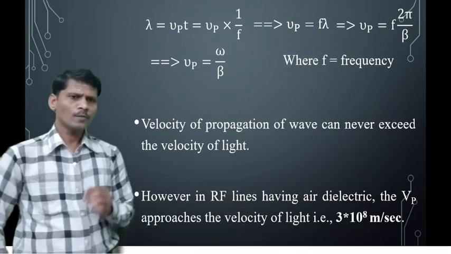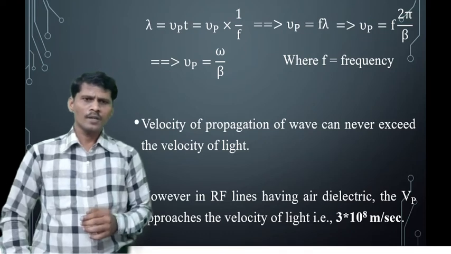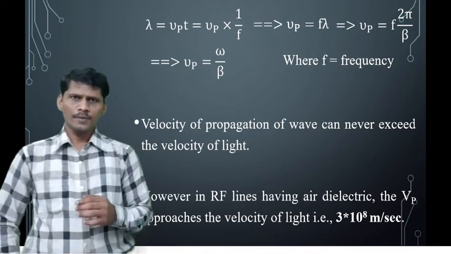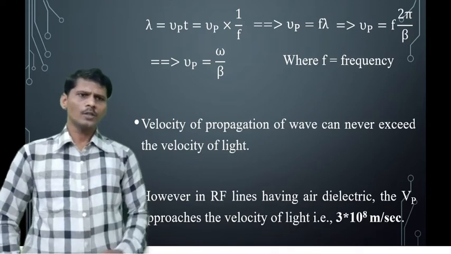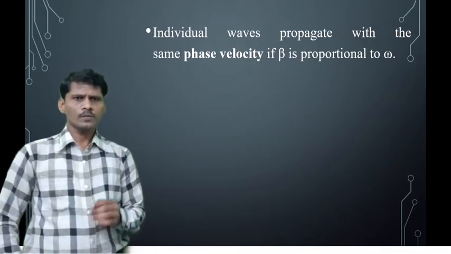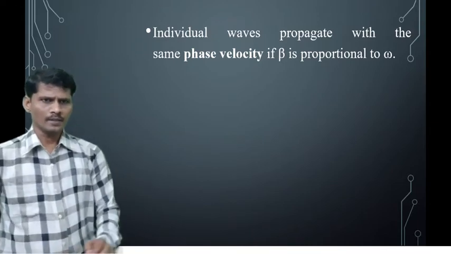However, in radio frequency lines having an air dielectric, the phase velocity approaches the velocity of light. In free space, the velocity of light is 3 into 10 to the power of 8 meters per second. Individual waves propagate with the same phase velocity if beta is proportional to omega.